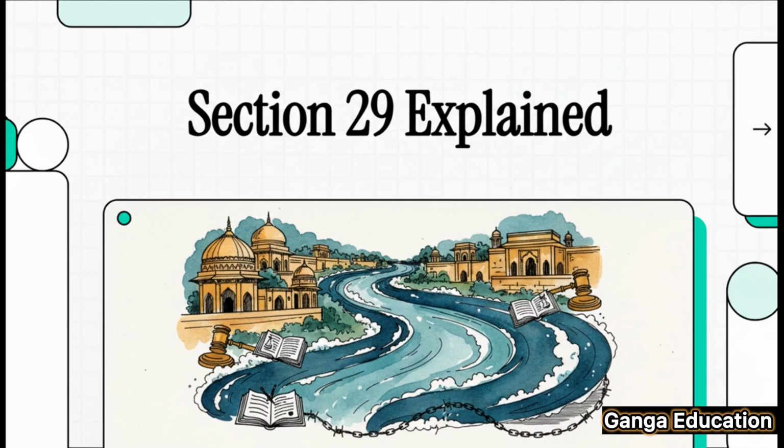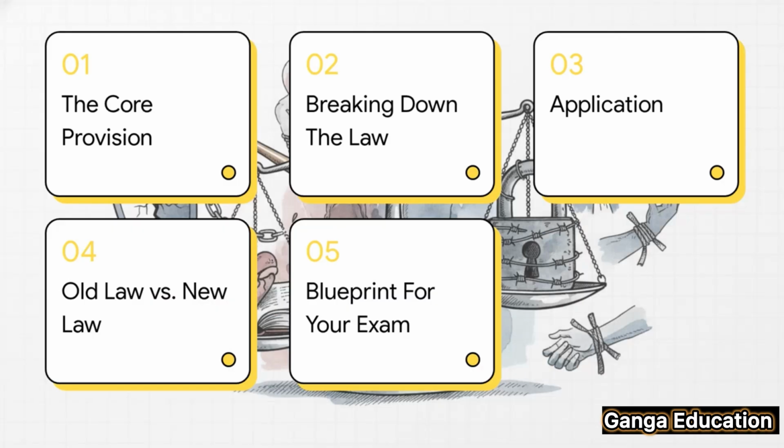In this explainer, we're going to break down a very important limitation on the defense of consent. That's Section 29 of the Bharatiya Nyaya Sanhita 2023. Here's what we'll cover. First, we'll look at the core provision of Section 29. Then, we'll break it down into its key concepts, see how it works in practice with examples and case law, compare it to the old law, and finally give you the blueprint for your exams.